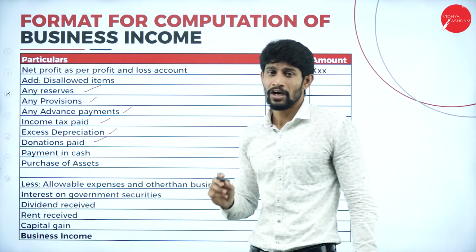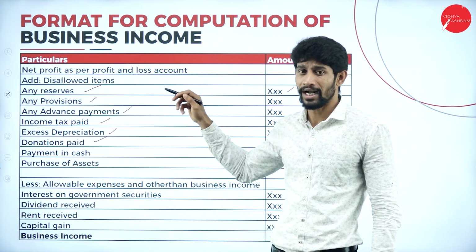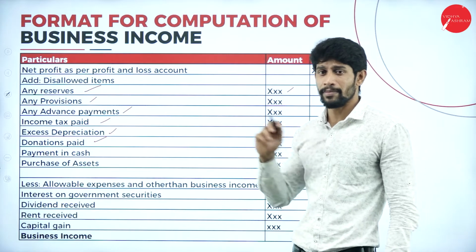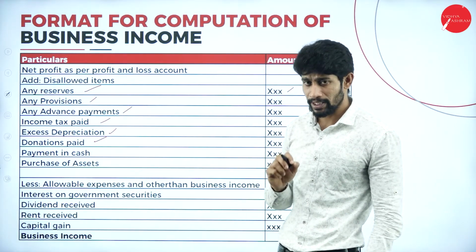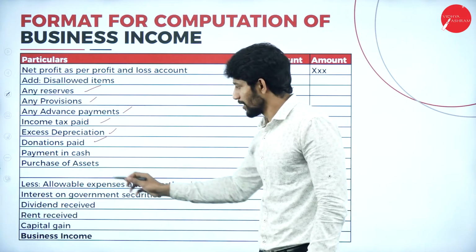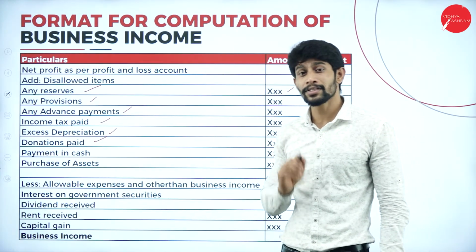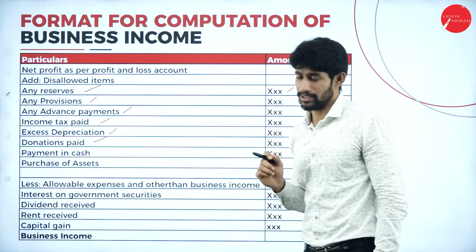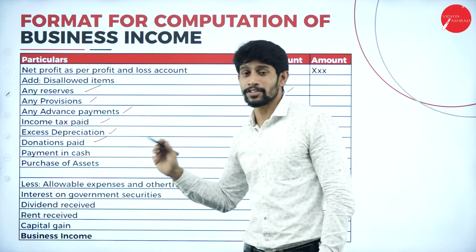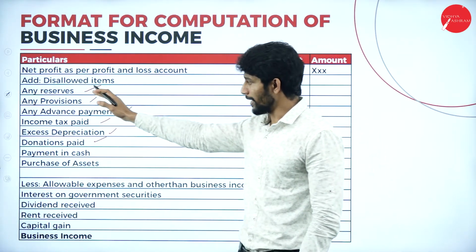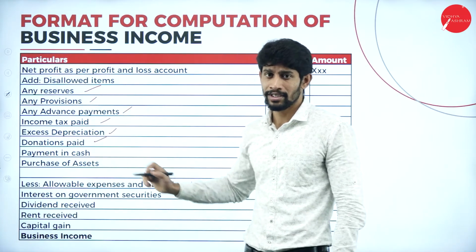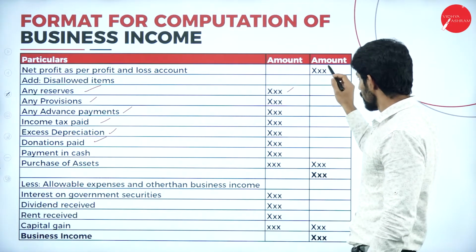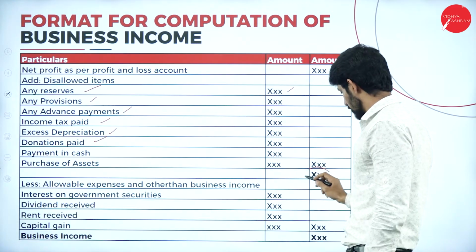Next, donations paid. All donations come under deductions, so you can't claim them as expenditure. Next, payment in cash. Any cash payment made will not be considered business expenditure and should be added back to the net profit. Next, purchase of assets. On purchase of assets you can claim depreciation, but you can't show it as business expenditure. If you find these items on the expenditure side of the P&L account, just add them back to the net profit. Total it with the net profit and you will get some total.